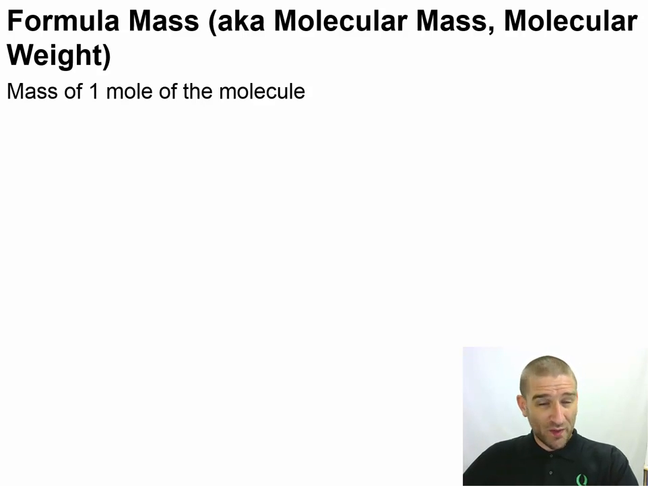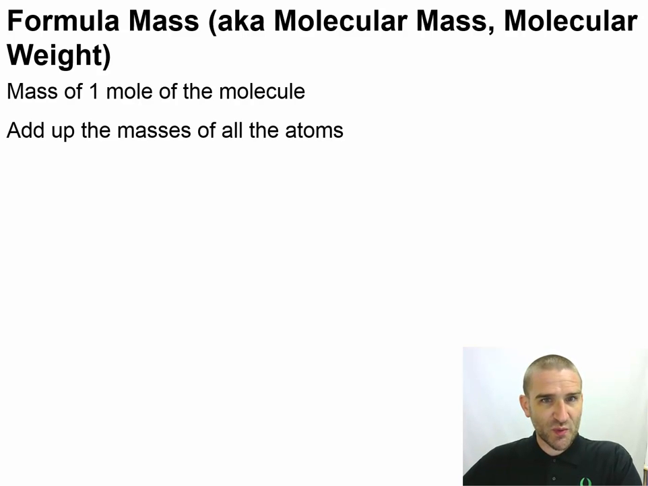Now, what are they? I'm glad you asked. It's the mass of 1 mole of the molecule. So if I take a whole mole of sugar molecules, that'll be the mass of 1 mole of sugar molecules. Of course, I'd have to specify what kind of sugar, but we'll leave that for later. Now what we're going to do is add up the mass of all the atoms that are inside of it. So that probably makes some sense.